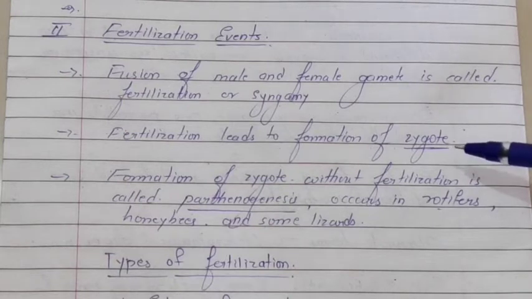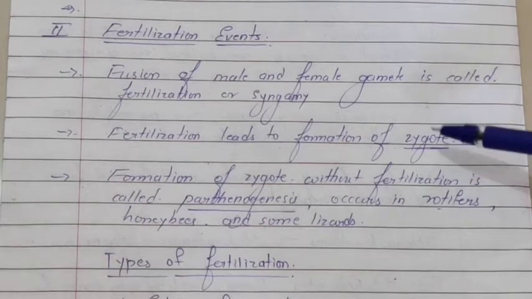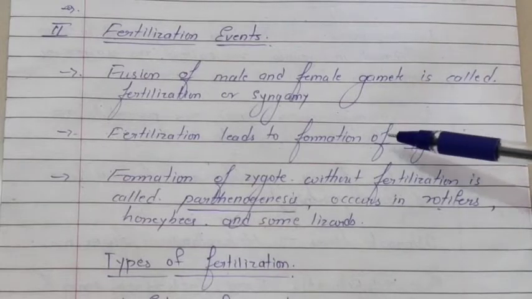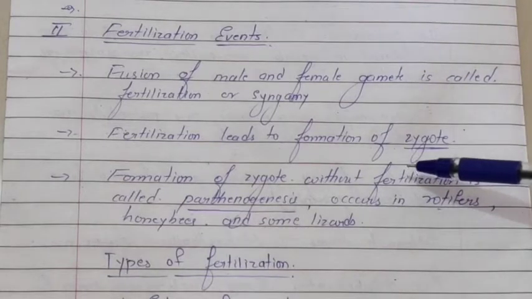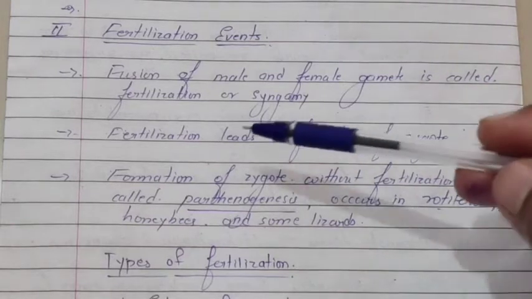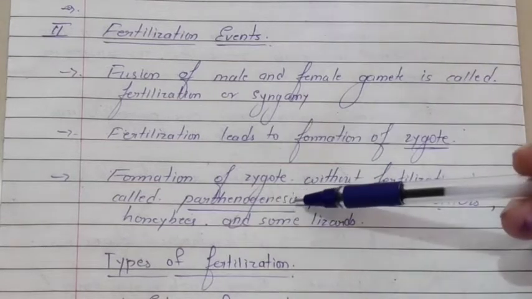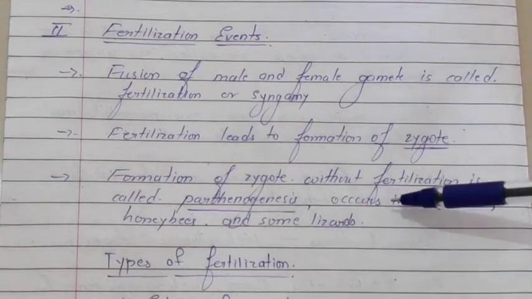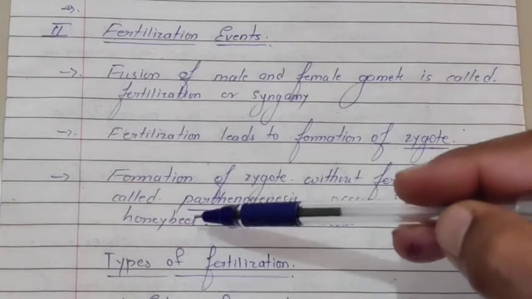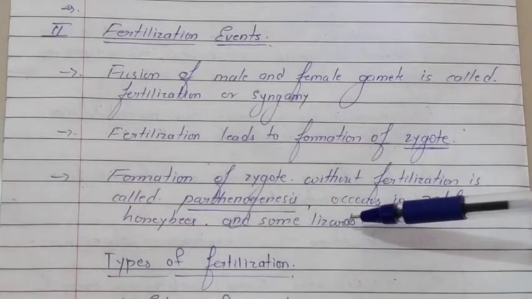In some organisms, the female gamete, without undergoing fertilization, develops into a zygote. Right? So here the formation of a zygote without fertilization is called parthenogenesis, which occurs in rotifers, honeybees and some lizards.